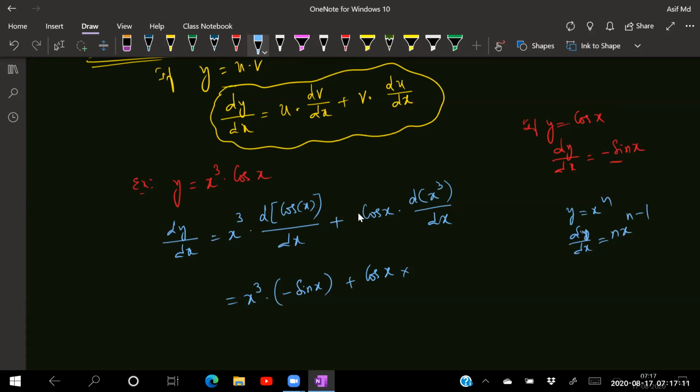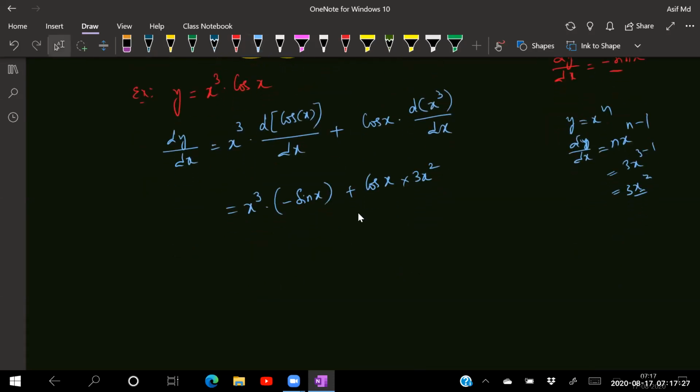So here it is 3 into x cube minus 1, that is 3 into x square. So this will become minus x cube into sin x plus 3x square into cos x. So this is the answer for this one. Got it?